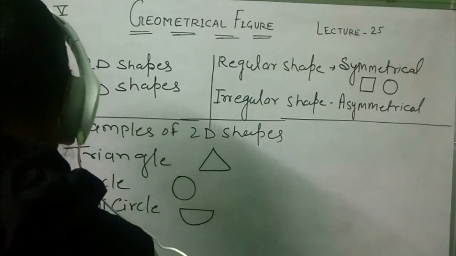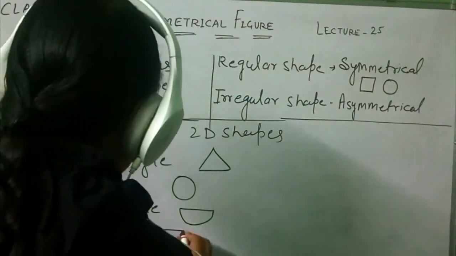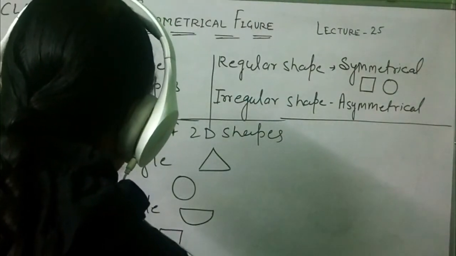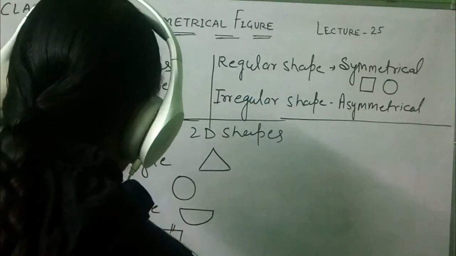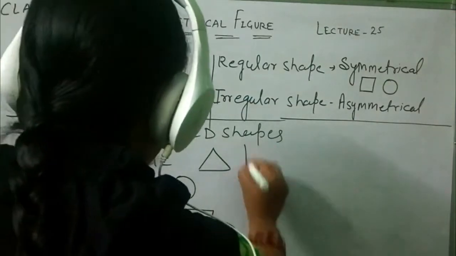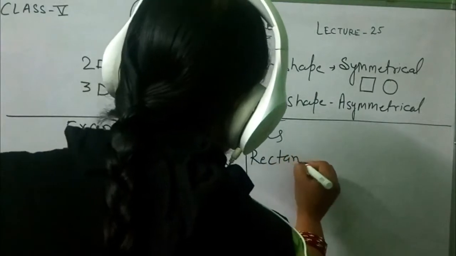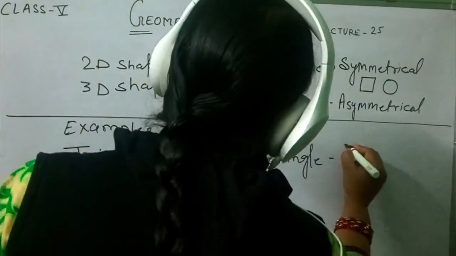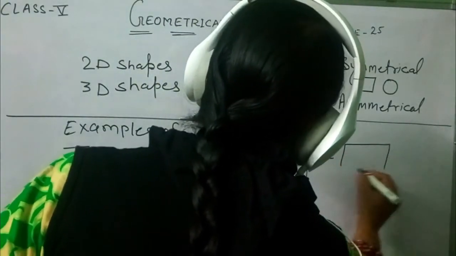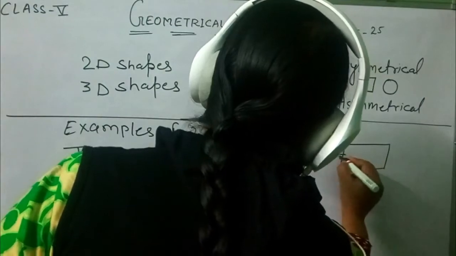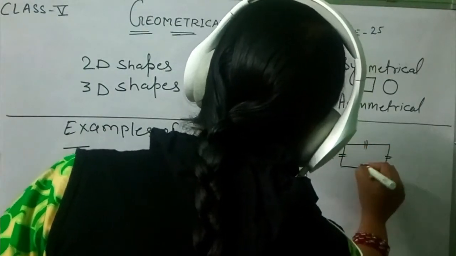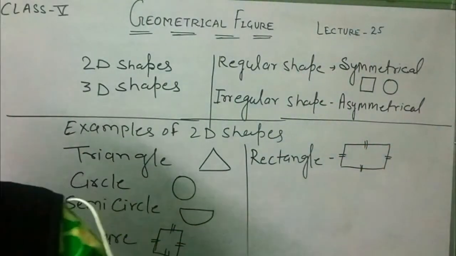Square. In a square, all sides are equal. And rectangle. In a rectangle, opposite sides are equal; these sides and these sides are equal.